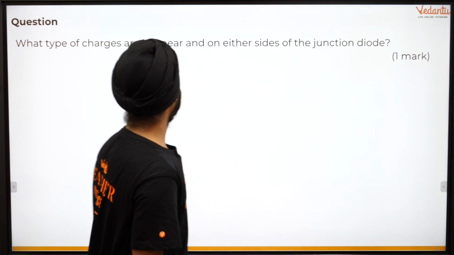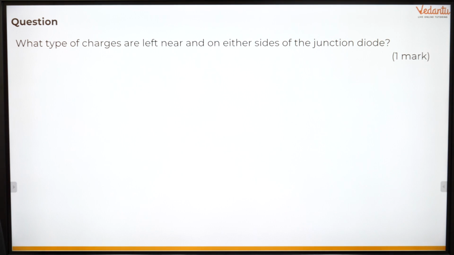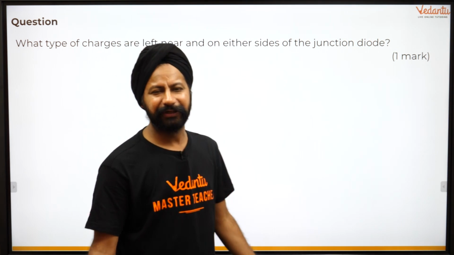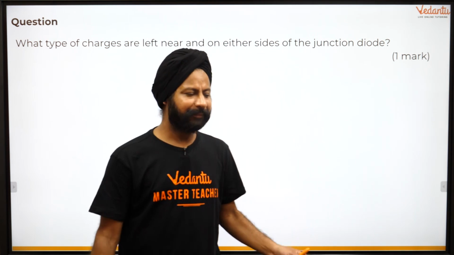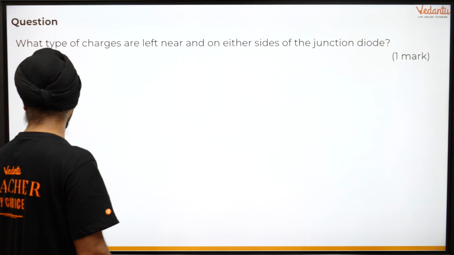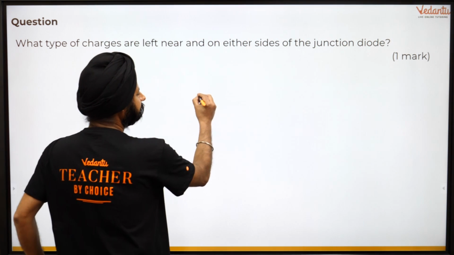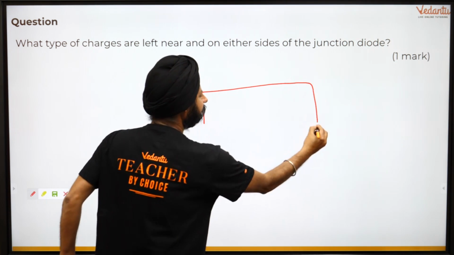Now question number 1 here says, what type of charges are left near or on either side of the junction diode? What is the junction diode? It's a PN junction. I will cover it briefly, very briefly, because of the lack of time. I'm going to cover very briefly how this all happens. So PN junction, we are not going to do in detail.